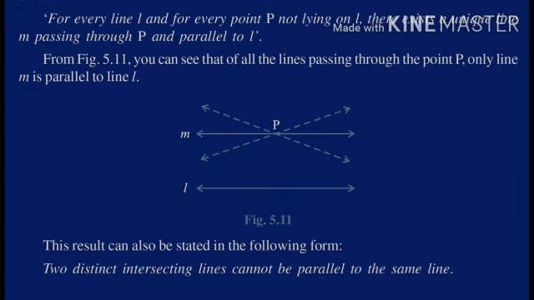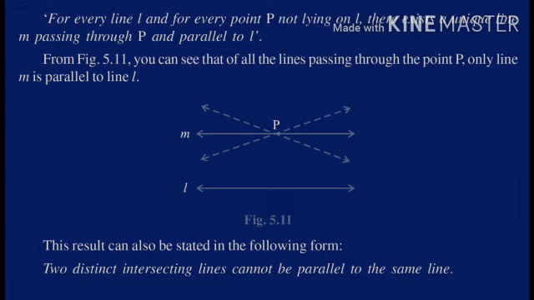Let us suppose we have a line L and there is a point P which is not lying on the given line L. From point P we can draw infinite number of lines, but among that infinite number of lines, only one line is going to be parallel to the given line L as well as passing through that point P. So this is one of the very important things, the Playfair's axiom, the equivalent version of Euclid's fifth postulate. I hope this is clear to you.